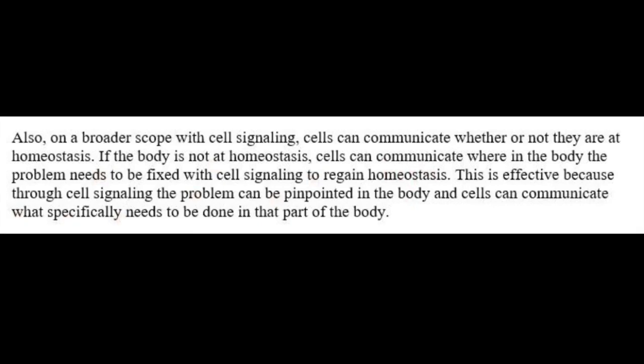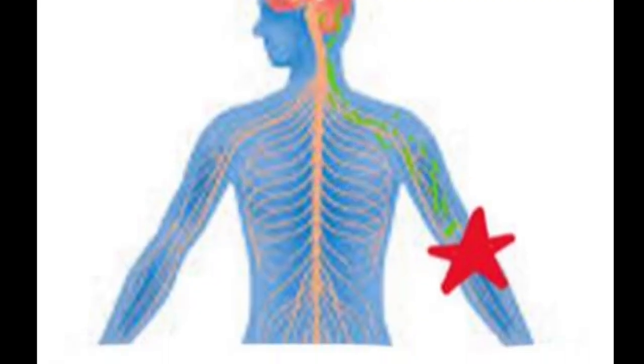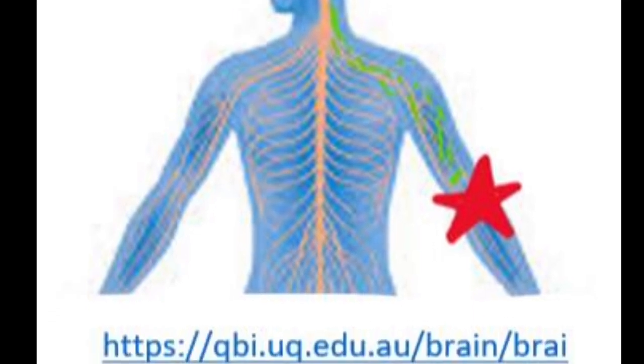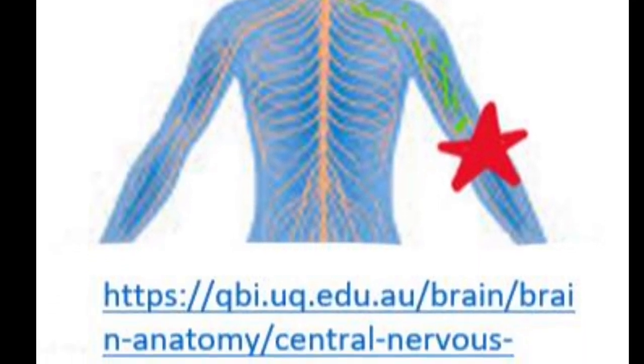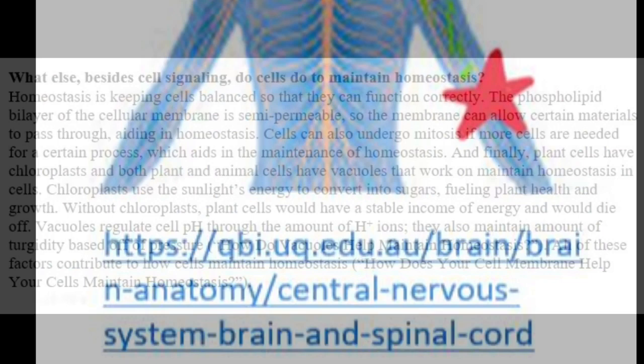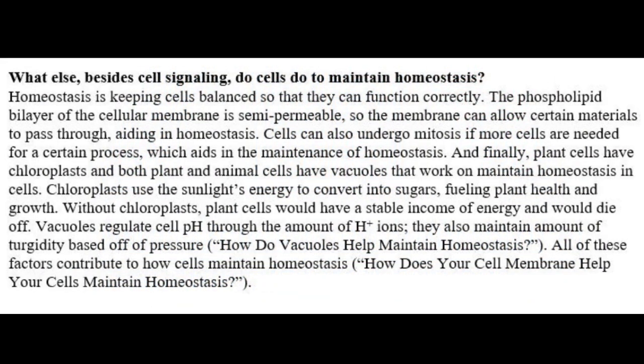Also, on a broader scope with cell signaling, cells can communicate whether or not they are at homeostasis. If the body is not at homeostasis, cells can communicate where in the body the problem needs to be fixed with the cell signaling to regain homeostasis. This is effective because through cell signaling, the problem can be pinpointed in the body and cells can communicate what specifically needs to be done in that part of the body. Homeostasis is keeping cells balanced so that they can function correctly.